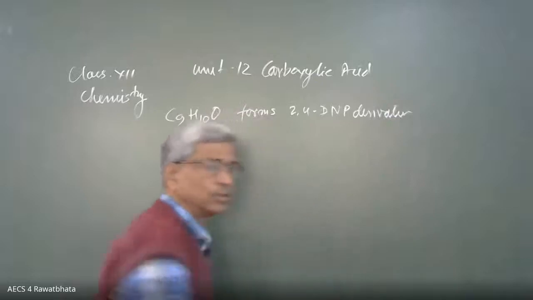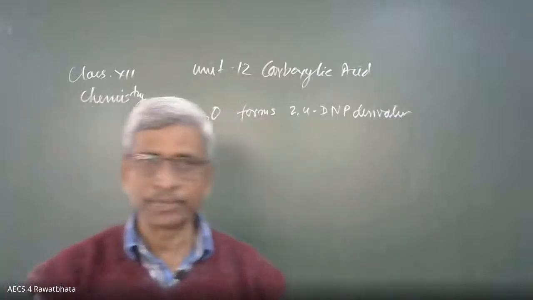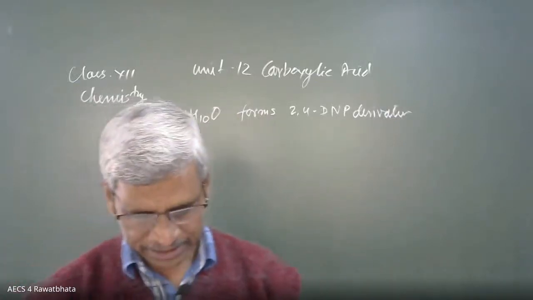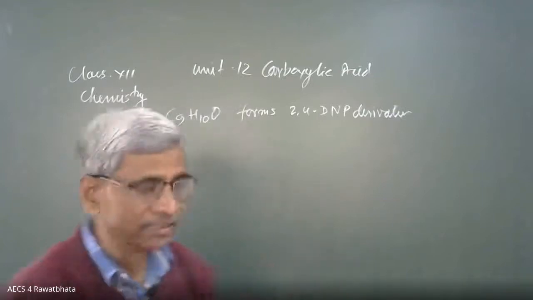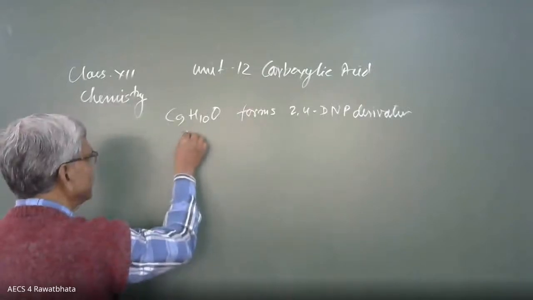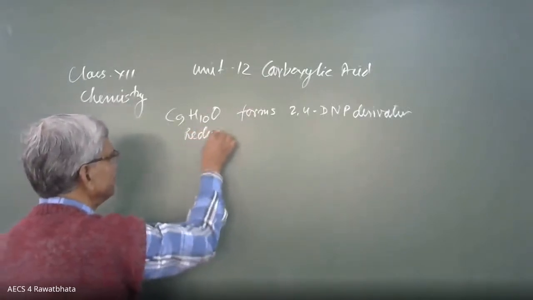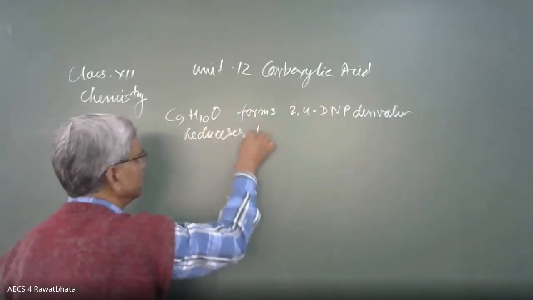It gives a 2,4-DNP test. Sometimes it is written like that also. It reduces Tollens' reagent.